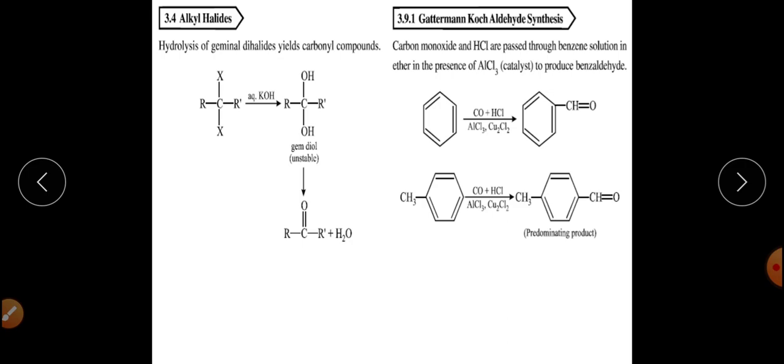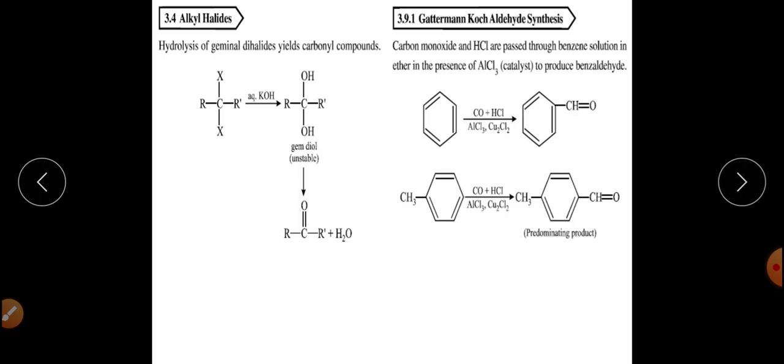So that's all about the methods of preparation of aldehyde and ketones by using different types of groups. So far we have studied preparation of aldehyde and ketones by using alkenes, alkynes, alcohols, alkanes, aromatic hydrocarbons, alkyl halides, and acid chlorides.